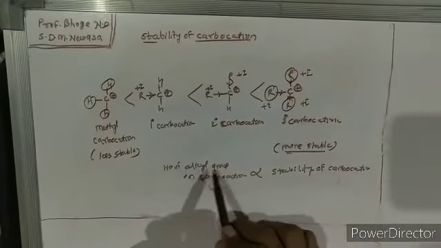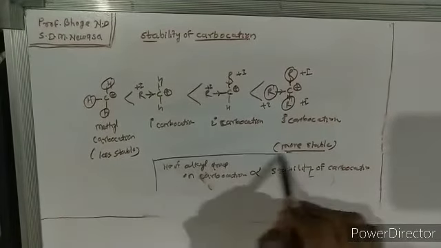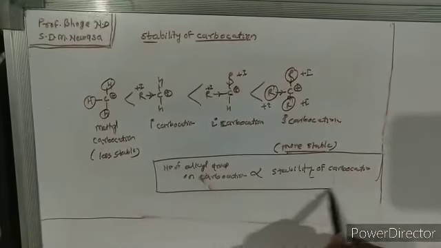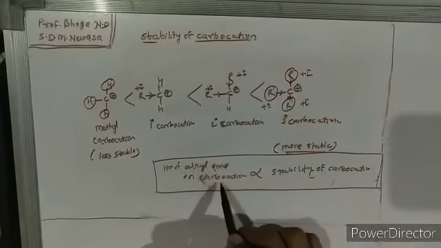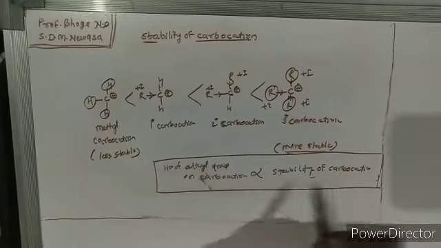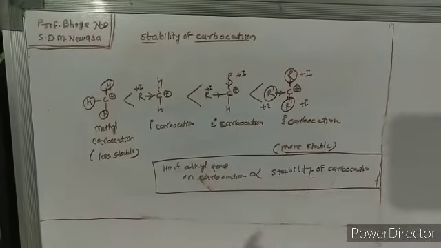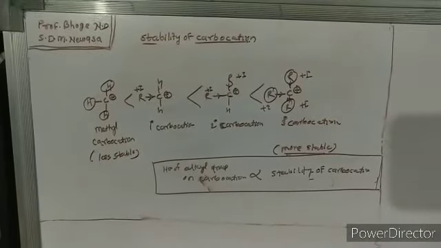Okay, as the number of alkyl groups on the carbocation increases, the stability of the carbocation increases. Okay, this is our conclusion. If the number of alkyl groups on the carbocation decreases, then the stability also decreases. This is our today's hint. Okay.